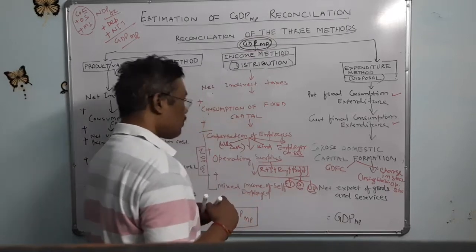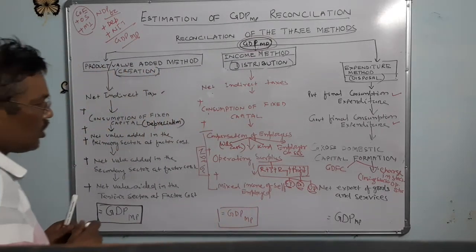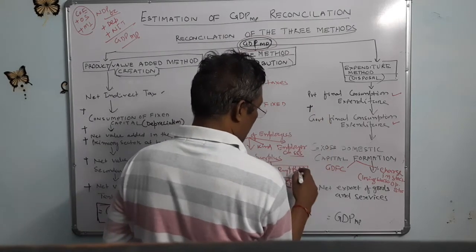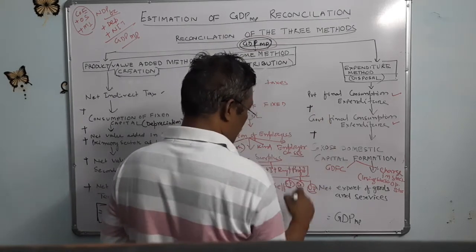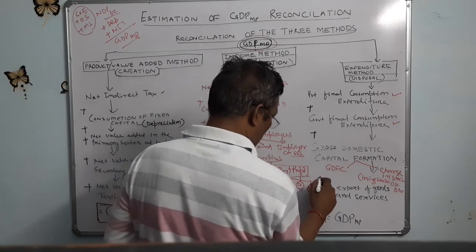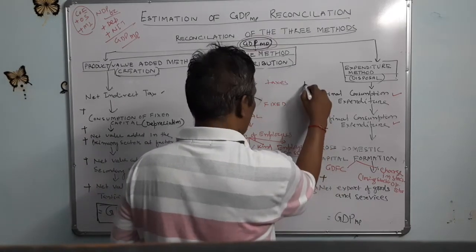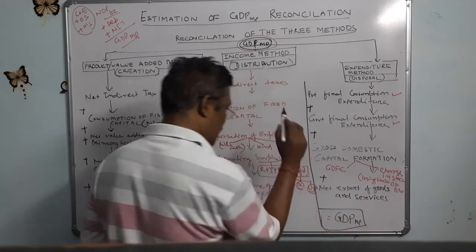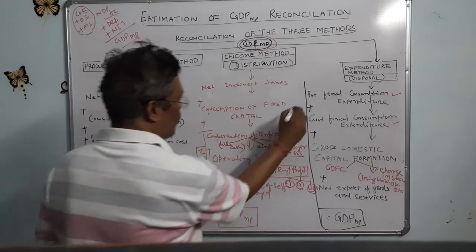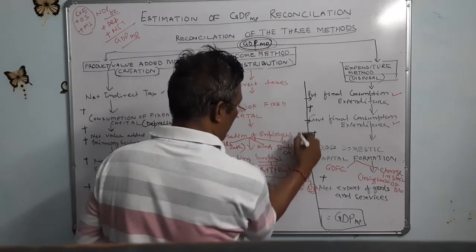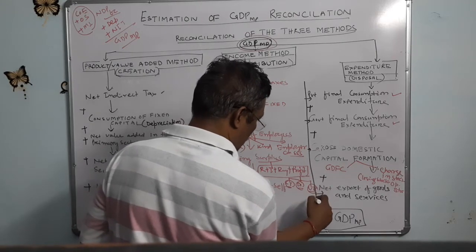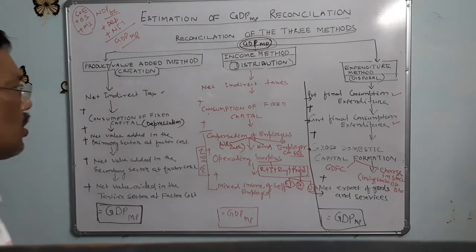It means private final consumption expenditure plus government final consumption expenditure plus gross domestic capital formation plus net exports, we will get GDP at market price, that is the gross domestic product at market price.